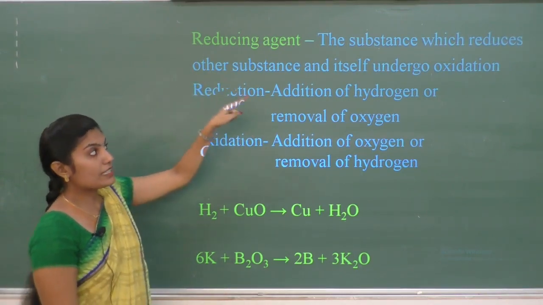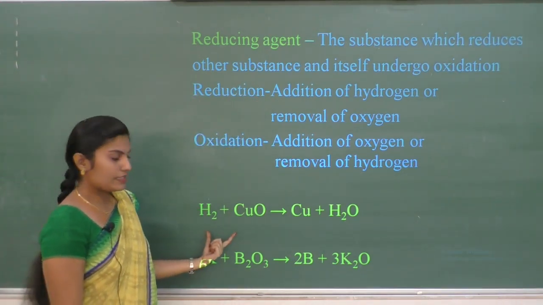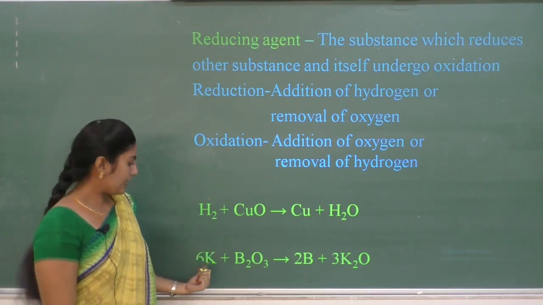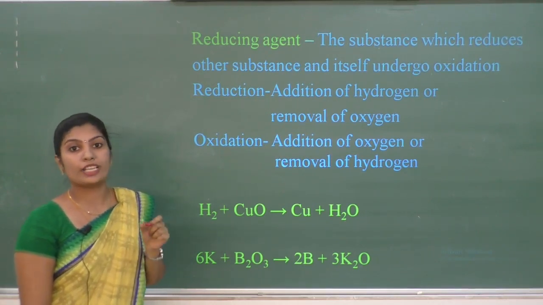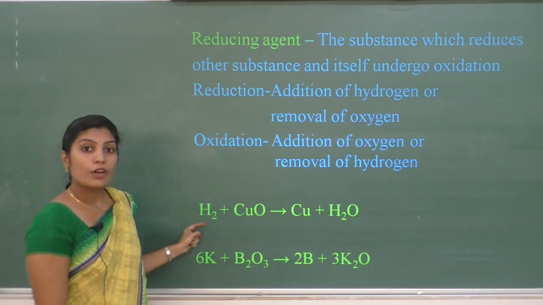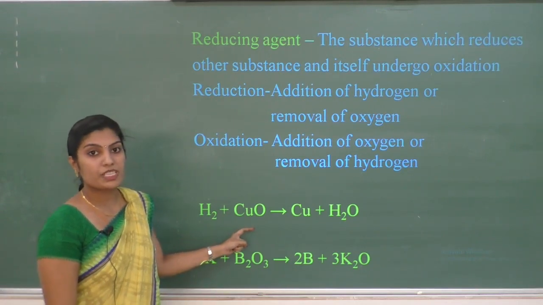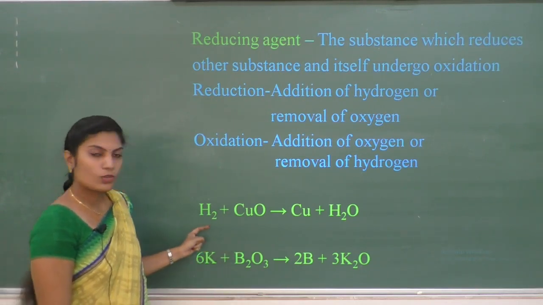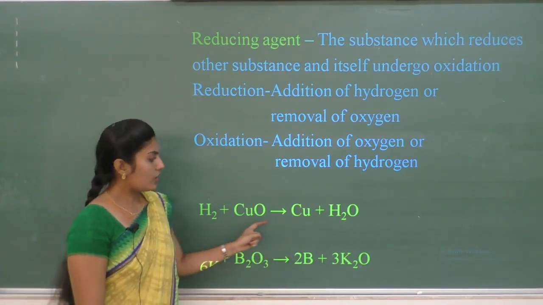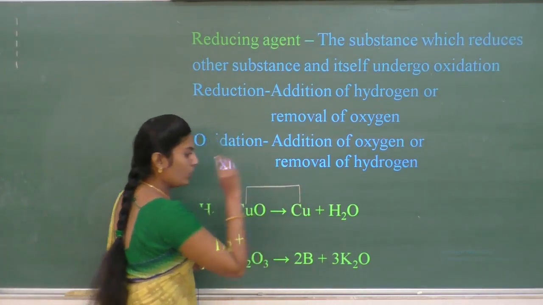We are saying the substance which reduces other substance. If I consider this reaction, we said that hydrogen and alkali metals both are good reducing agents. Reducing agents means this substance will reduce other substance. Here other substance means copper oxide. This hydrogen is reducing copper oxide to copper. What is happening in this reaction? Copper oxide is reduced to copper.